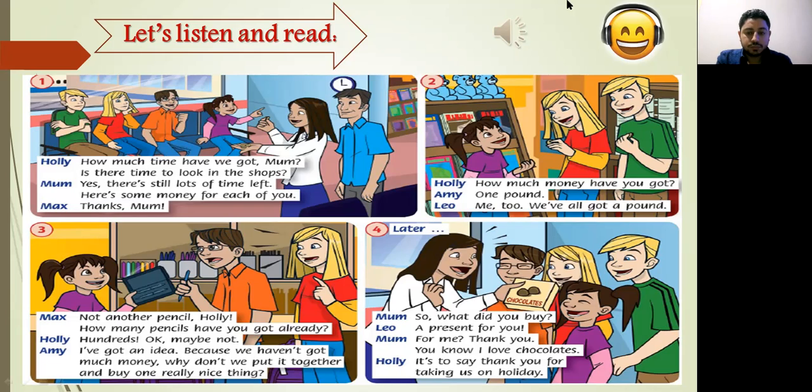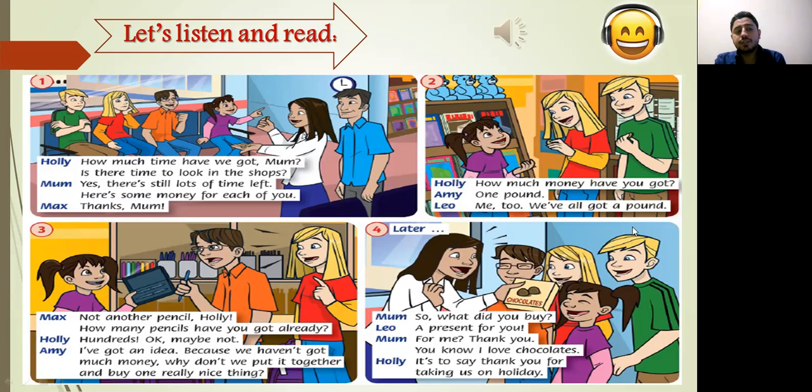Okay, maybe not. I've got an idea. Because we haven't got much money, why don't we put it together and buy one really nice thing? So, what did you buy? A present for you. For me? Thank you. You know I love chocolates. It's to say thank you for taking us on holiday.